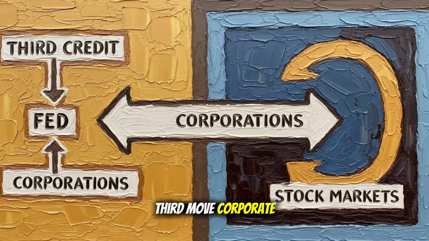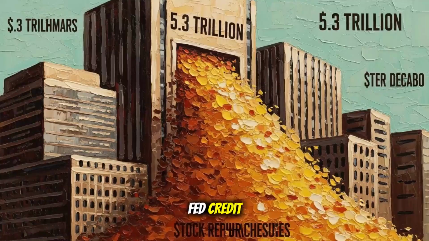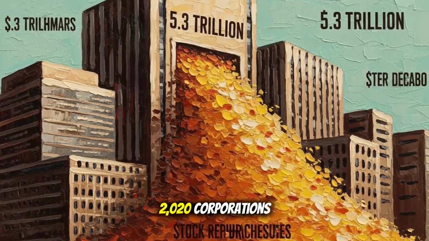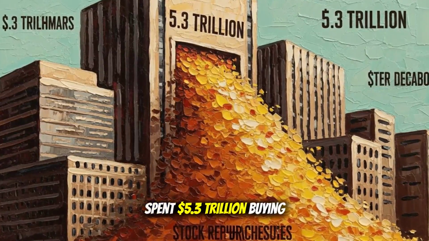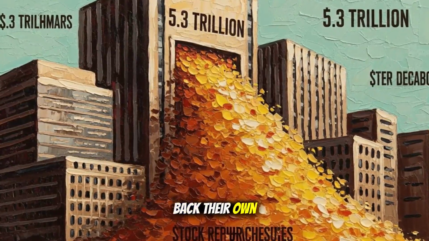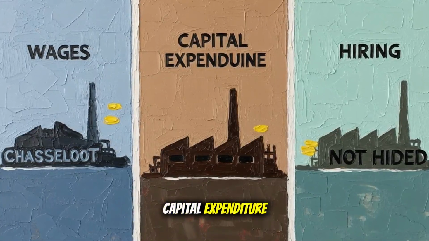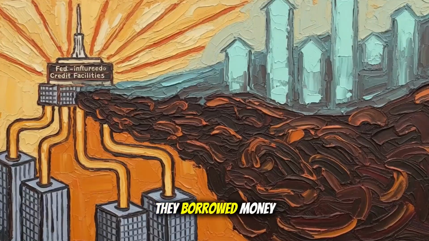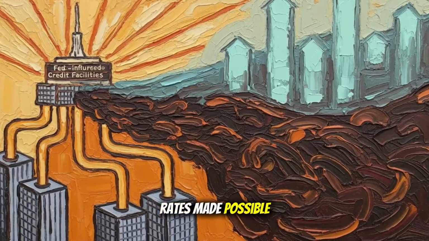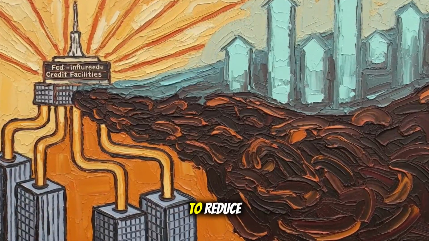Third move, corporate buybacks funded by Fed credit. From 2010 to 2020, corporations spent $5.3 trillion buying back their own stock. They didn't raise wages. They didn't increase capital expenditure. They didn't hire more workers. They borrowed money at near zero rates, rates made possible by Fed policy, and used it to reduce share count